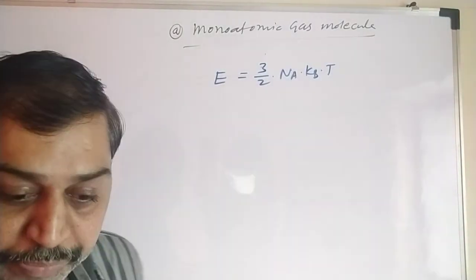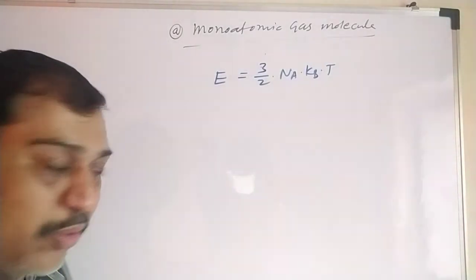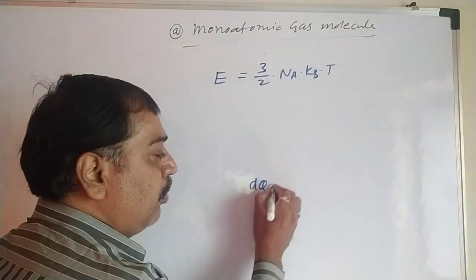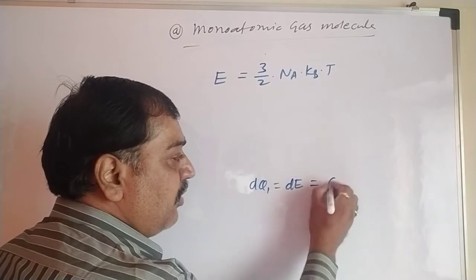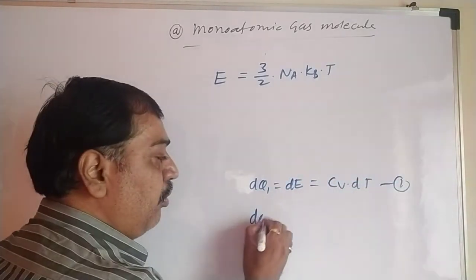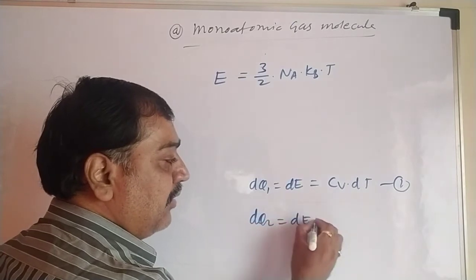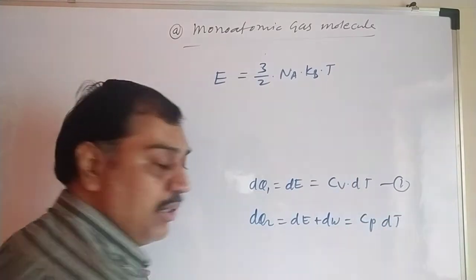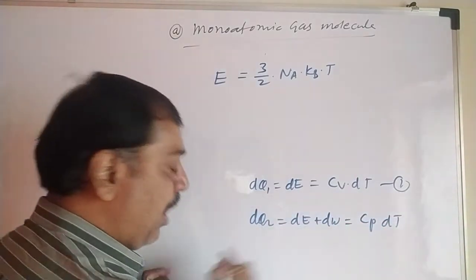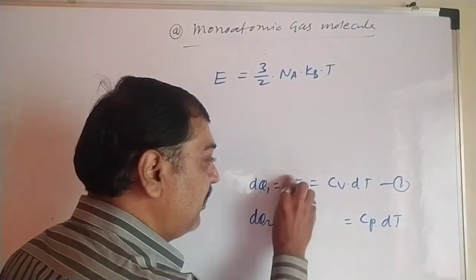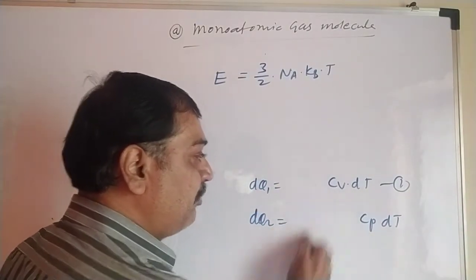Now if you remember, we have derived one equation earlier. I have shown equations 1 and 2 here. I will try to write them: dQ1 equal to dE equal to Cv dT, and dQ2 equal to dE plus dW equal to Cp dT. Just the middle part we don't want, so I will erase the middle part. If you modify the equation like this, just take this part only.